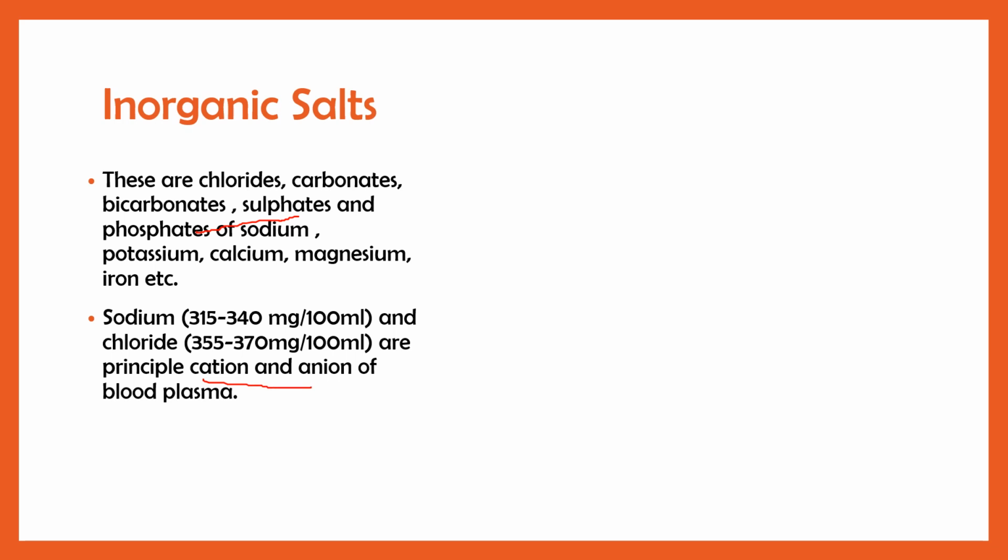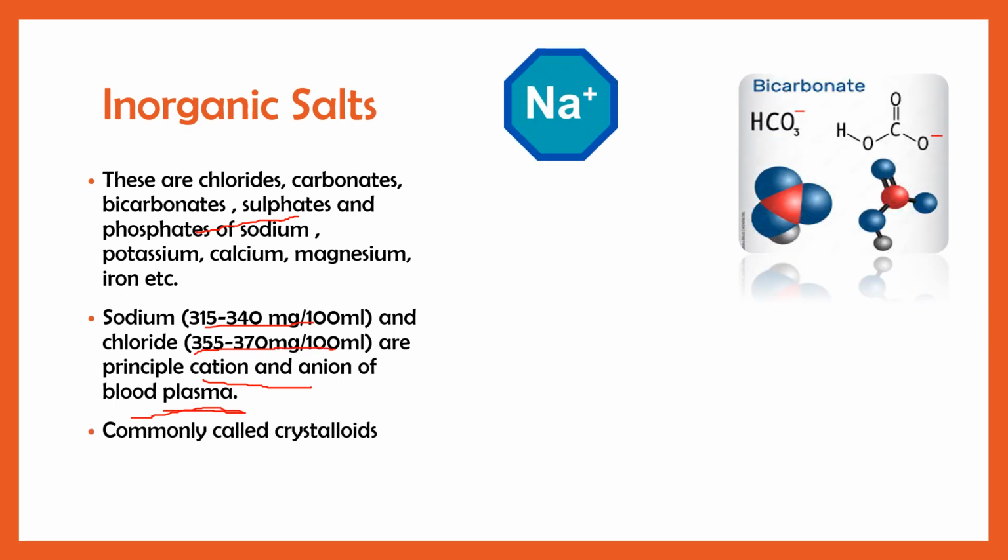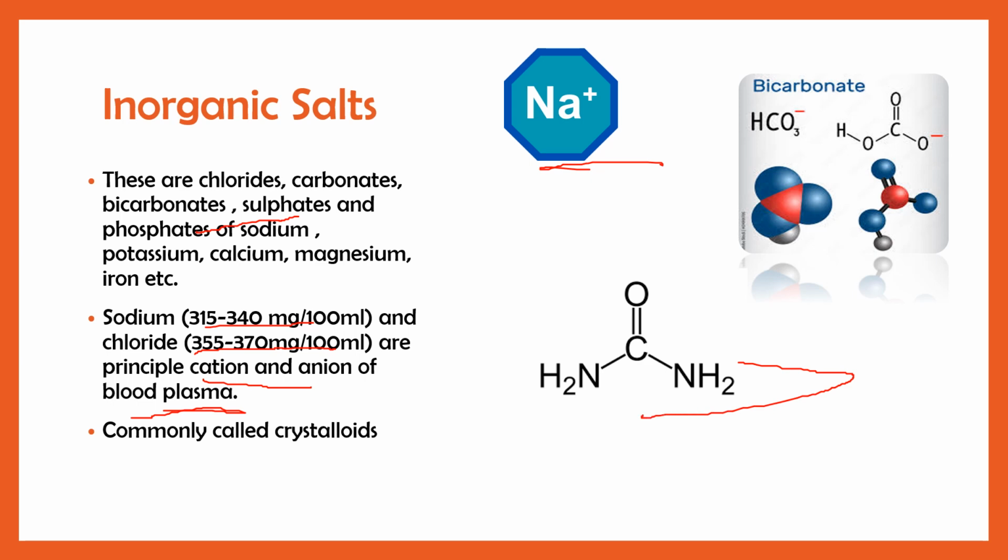The value of sodium is 315 to 340 mg per 100 ml and chloride is present around 355 to 370 mg per 100 ml. These inorganic salts, as we discussed earlier, are also known as crystalloids. These are some bicarbonates and sodium ions that are present as inorganic salts.